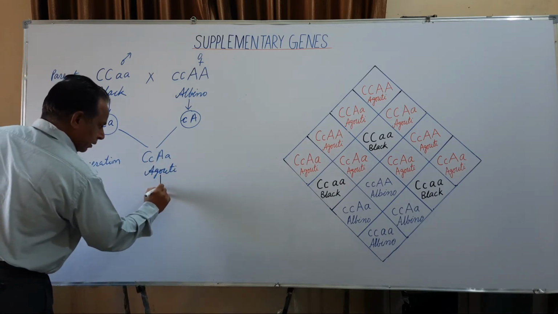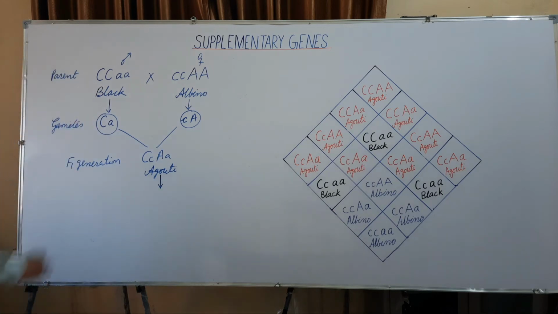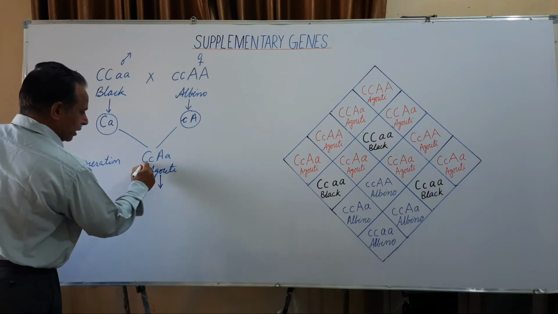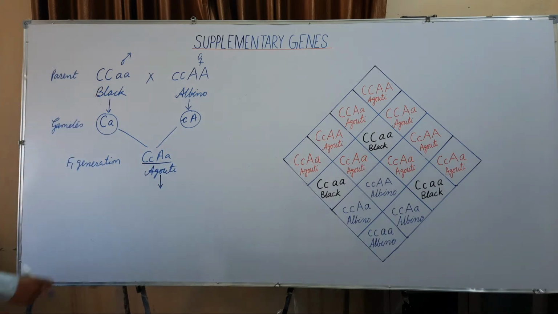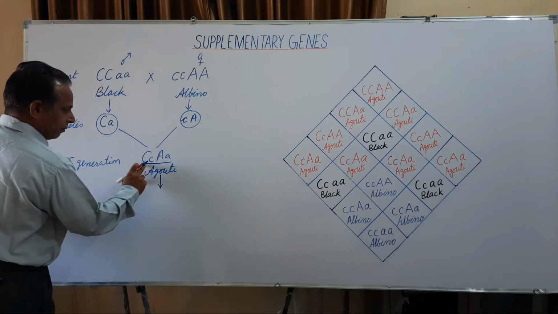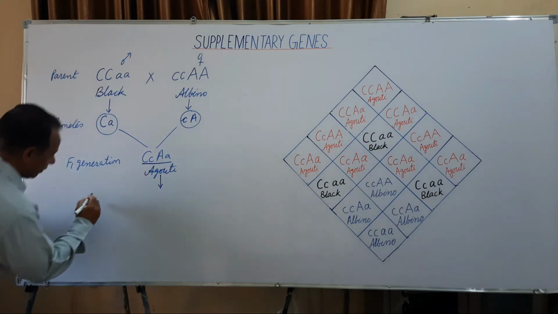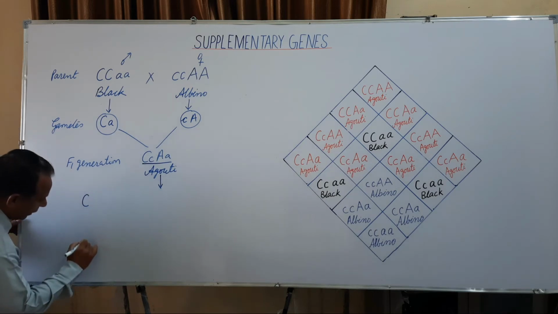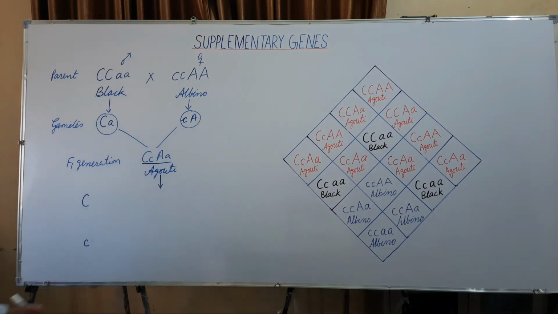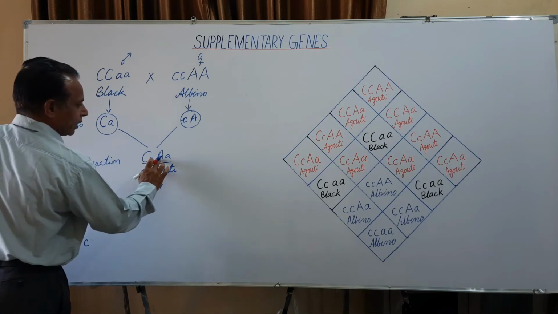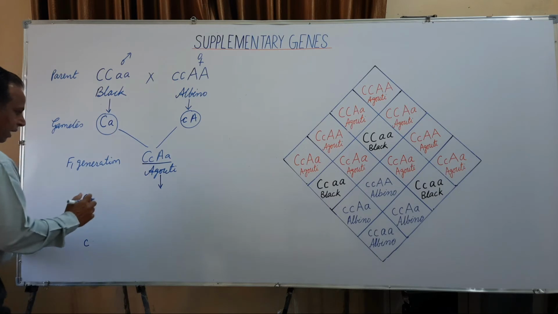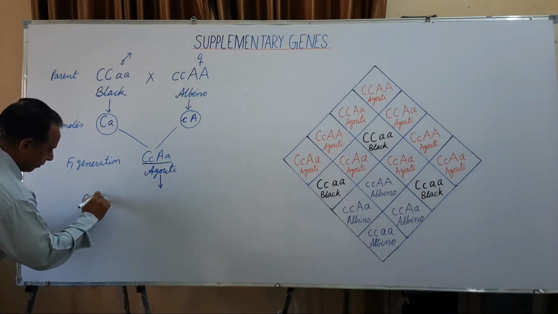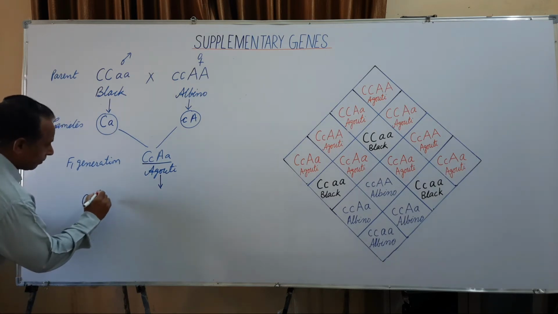When the progeny of the F1 generation form the gamete, we know the heterozygous individual always produces more than one type of the gamete. During the gamete formation, the members of the allelic pair of the first gene are separated. Capital C and small c are separated. Similarly, capital A and small a also separate and may join with either of the members of the first allelic pair.